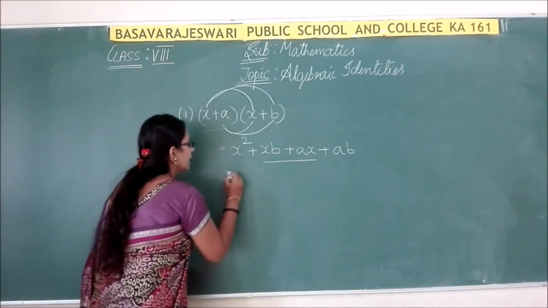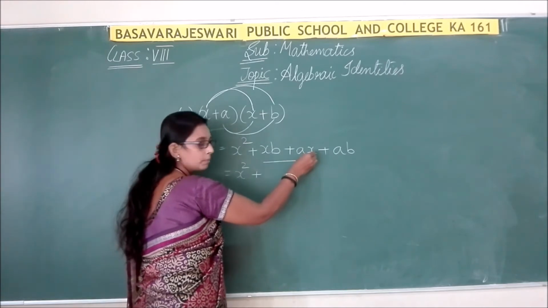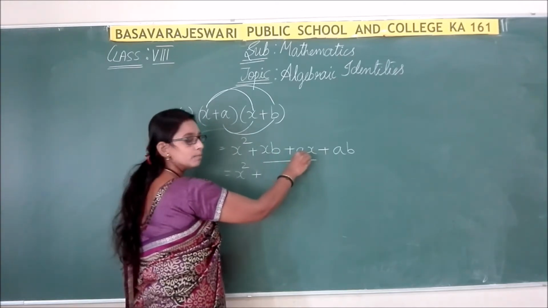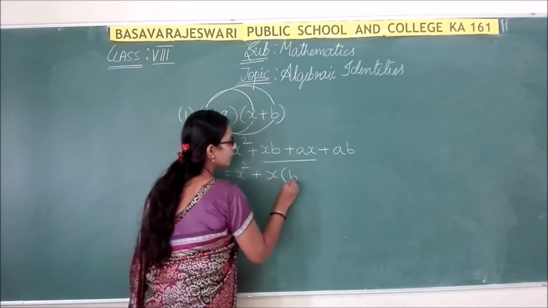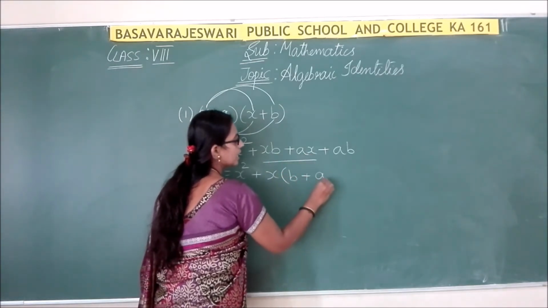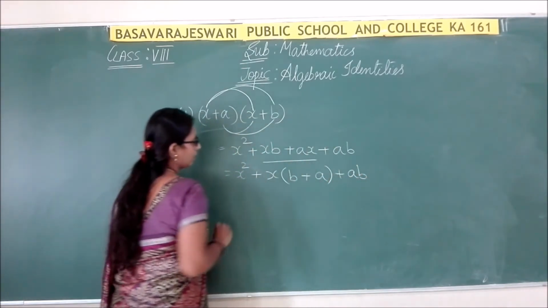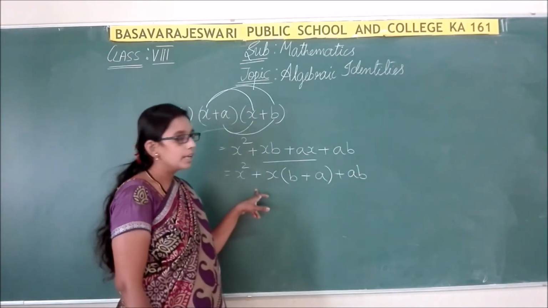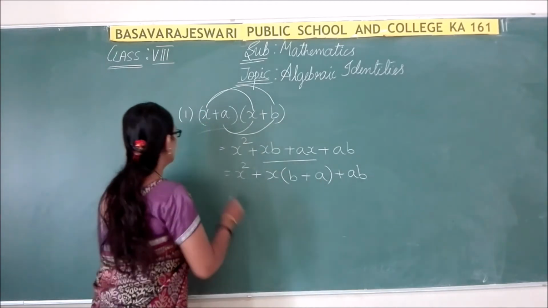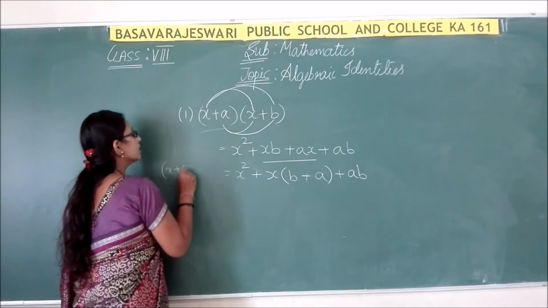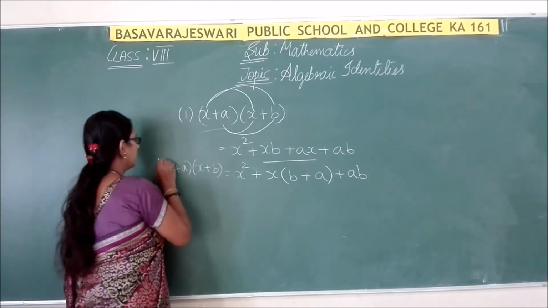So here, x square plus, x you can take as common because x is present in both the terms. So I am going to take x common. Remaining is b and here remaining is a. Once again plus ab. So x square plus x into a plus b plus ab. This is the formula for x plus a into x plus b.